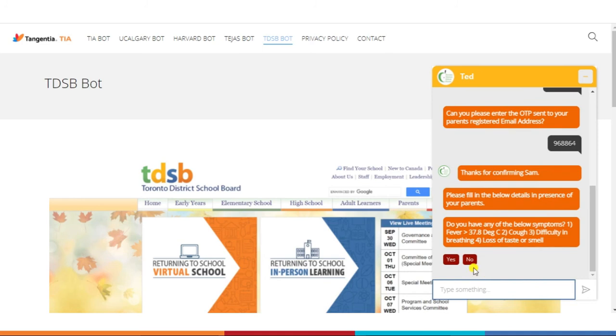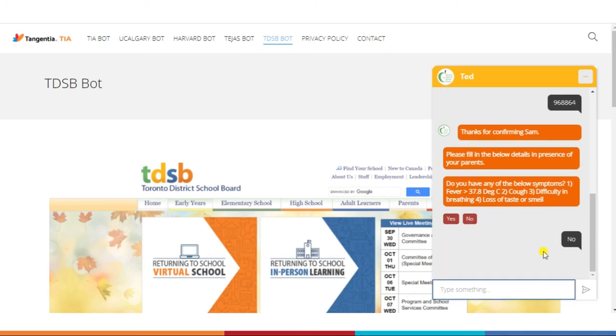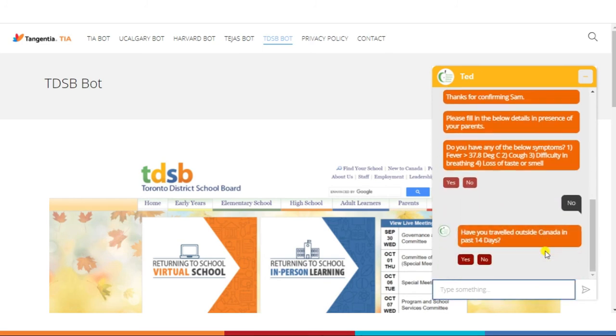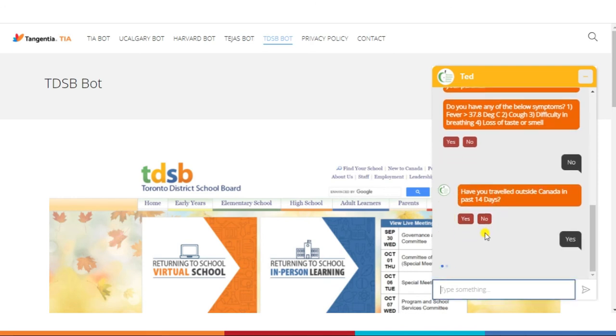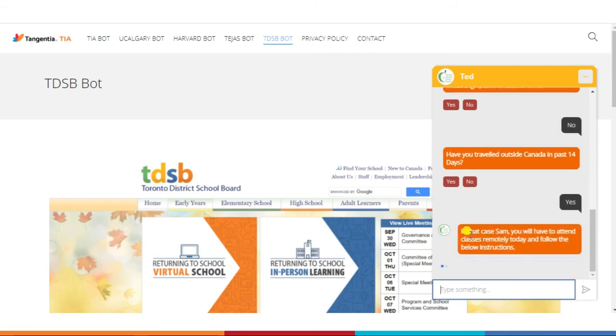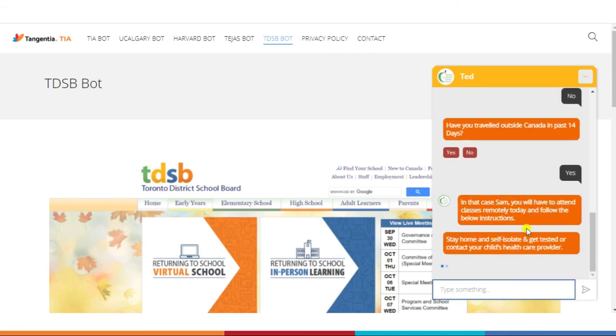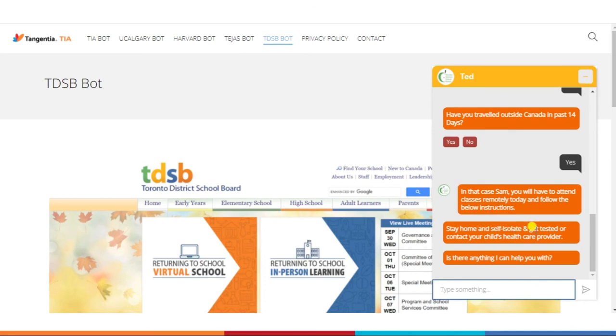Enter the OTP, and now we say okay. So first scenario we say no, and we'll consider that Sam has traveled outside Canada in last 14 days. So now the bot says, in that case, Sam, you will have to attend classes remotely, and it says stay home and self-isolate and get tested or contact your child health care provider. So this is the way in which the bot can handle scenarios.